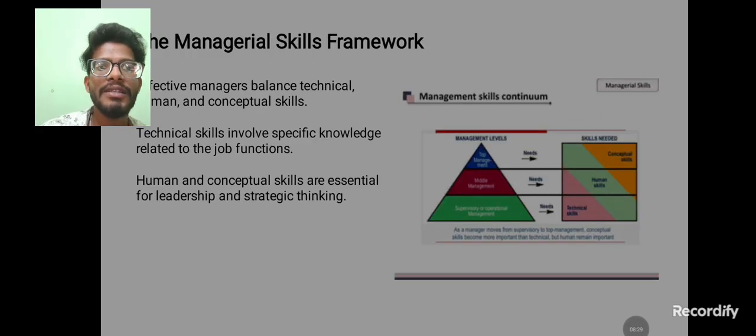Next, the managerial skills framework. So perfect managers balance technical and communication skills. Then technical skills involve specific knowledge related to the job functions. Human and computational skills are essential for leadership and strategic thinking. Like this only we can work in manager science. These are the effective ways.